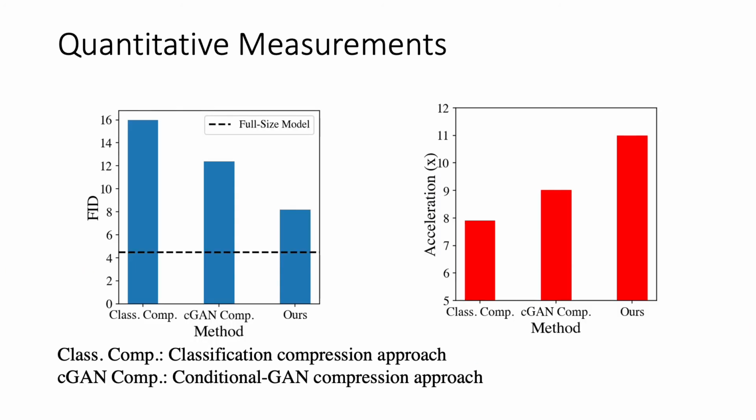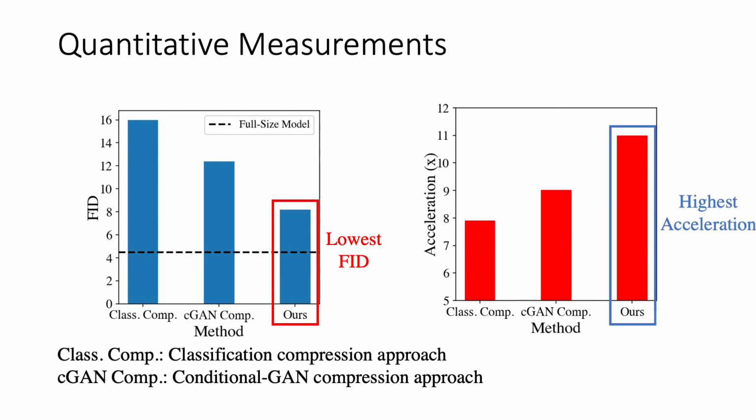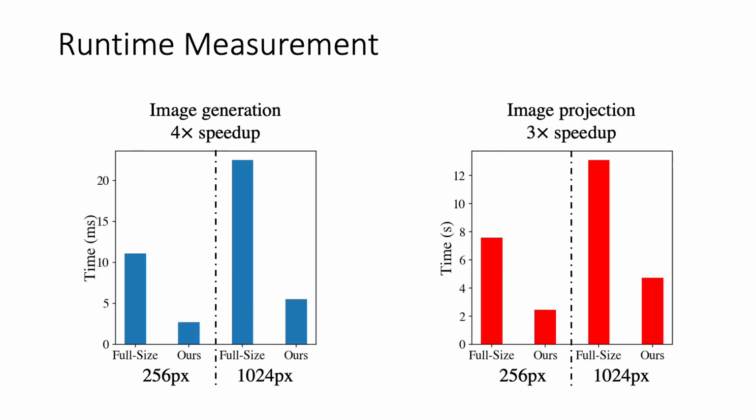For quantitative measurement, we compare with a classification and a conditional GAN compression method. We find that our model achieves the lowest FID, which means its generative quality is the best, while we achieve the highest FLOPs acceleration. We also measure the runtime speedup on V100 GPU. We find a 4 times speedup for image generation and a 3 times speedup for image projection on GAN 2.